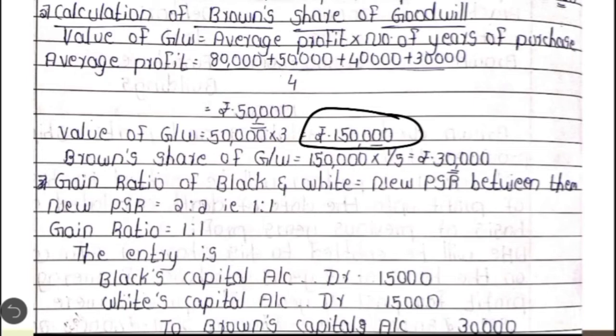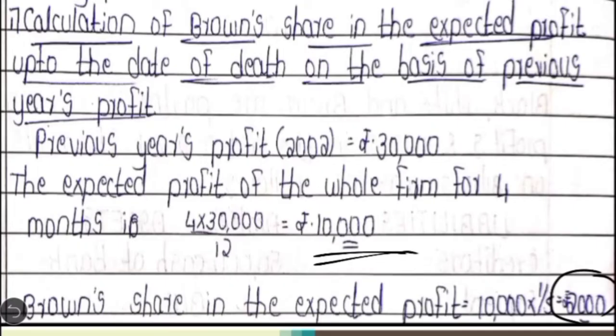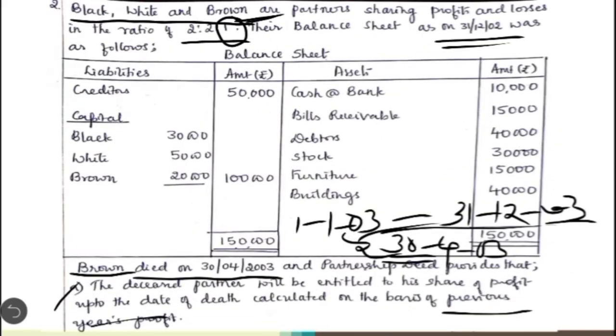In the previous video itself, I have told you what adjustment entry we have to pass for adjusting the share of goodwill which belongs to the deceased partner. As I said, here also we are doing the distribution in the gain ratio. So here we need to first identify on the basis of which case we are going to calculate the gain ratio. Here also they have given only one piece of information, that is the profit sharing ratio among the partners is 2:2:1. No other information is given. So here we need to calculate the gain ratio on the basis of case 2.